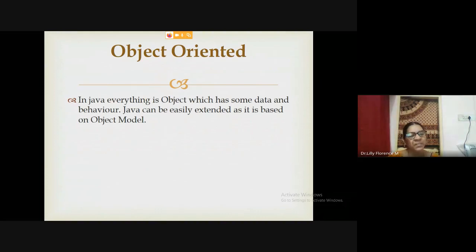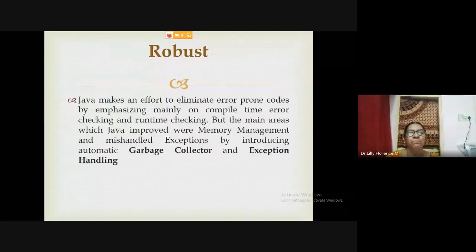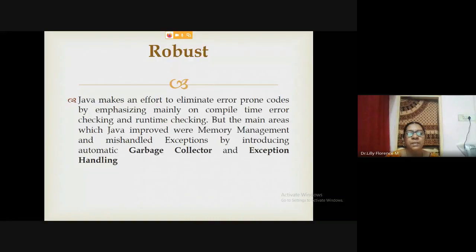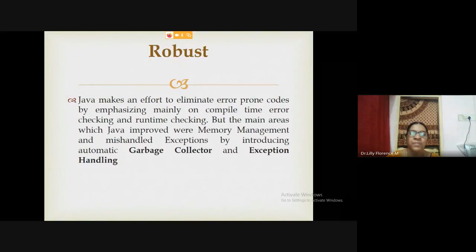Robust: Java is very strong in its programming. It provides error-free code because during compilation time, the errors will be cleared by the programmer and the bytecode will be created. The memory management and exception handling are very strong, which is handled by the JVM. In later slides, we can see about the JVM. Because of the memory management, garbage collection and exception handling, Java is robust.